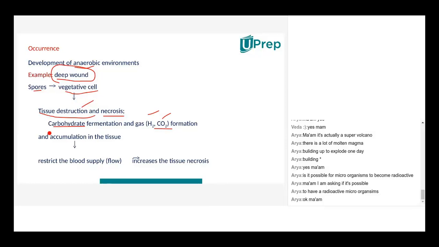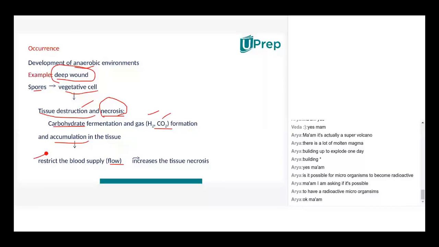Around the wounded tissue, the microorganisms get accumulated in groups. They start dividing. Even though oxygen is absent, they went into the depth of the wound, and the whole necrosis process, which is nothing but tissue destruction, will cut the flow of blood to the wounded part. So ultimately, where the wounded part was not treated in a proper way, when this stage is reached we have to go for amputation. Amputation is nothing but removal of that part. This is how microorganisms can successfully grow in an anaerobic environment.